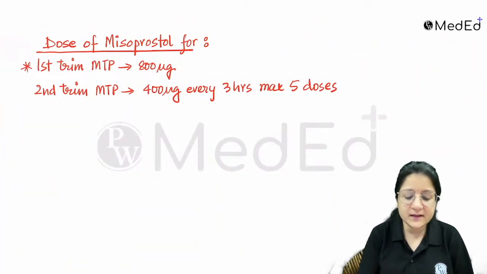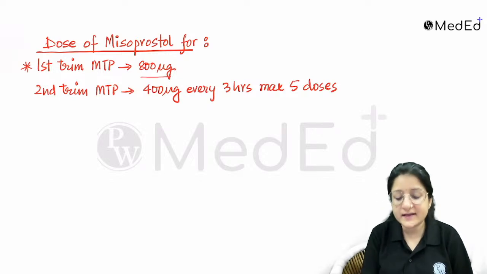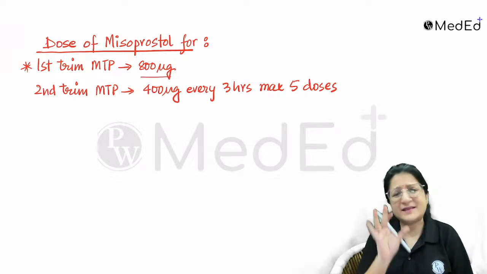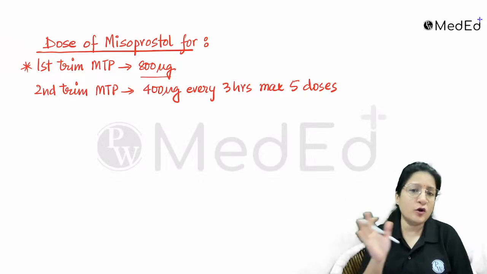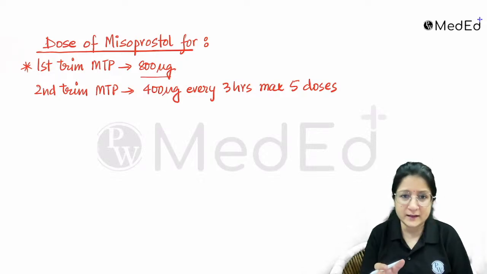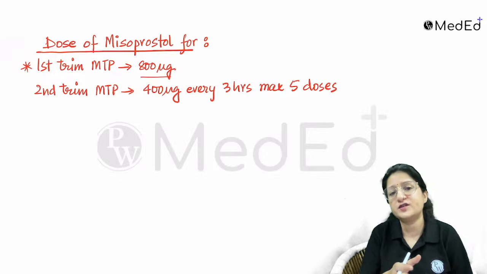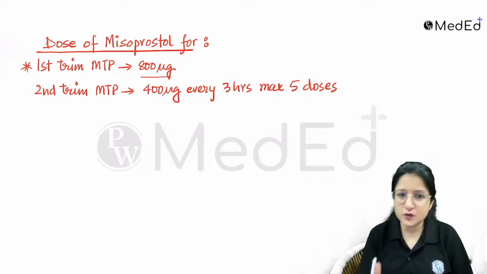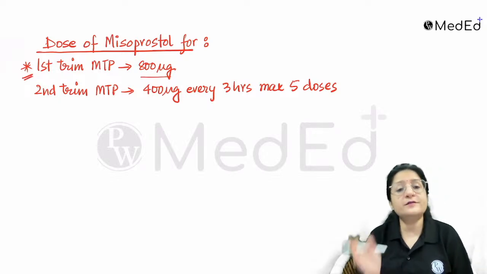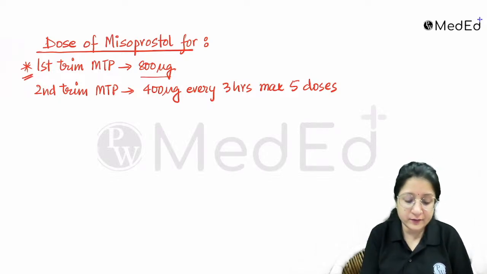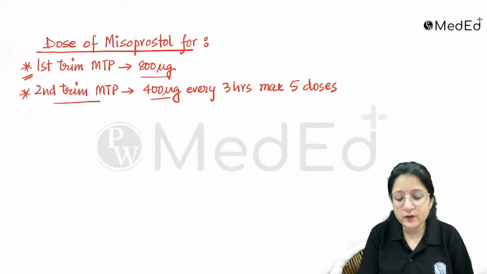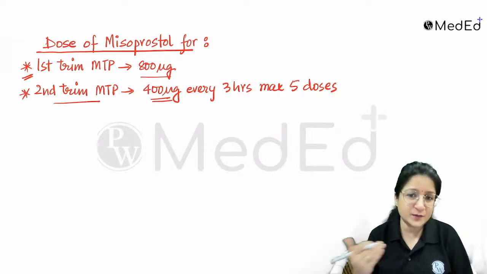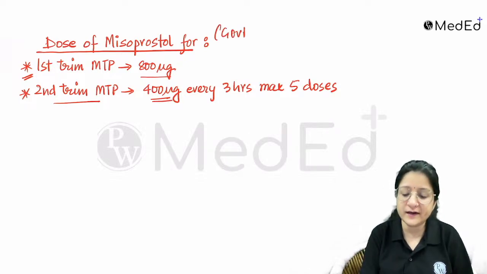In first trimester MTP, the dosage of misoprostol is 800 micrograms. Okay, and please keep in mind that misoprostol is given in combination with mifepristone, in medical termination of pregnancy. Remember, mifepristone, an antiprogestin, and 48 hours later followed by a dose of misoprostol. So the dose of misoprostol for first trimester MTP is 800 microgram, second trimester MTP 400 microgram every 3 hours, maximum 5 doses, as recommended by the Government of India.